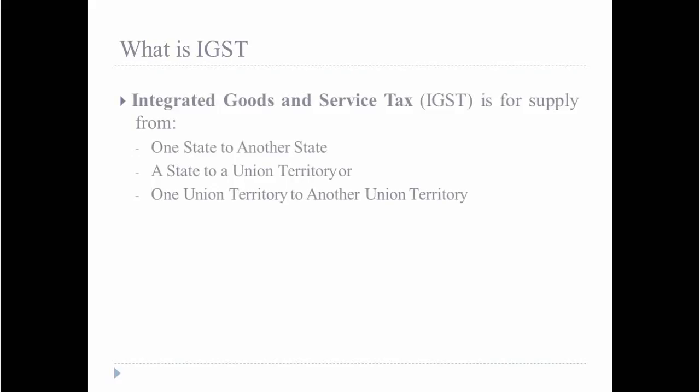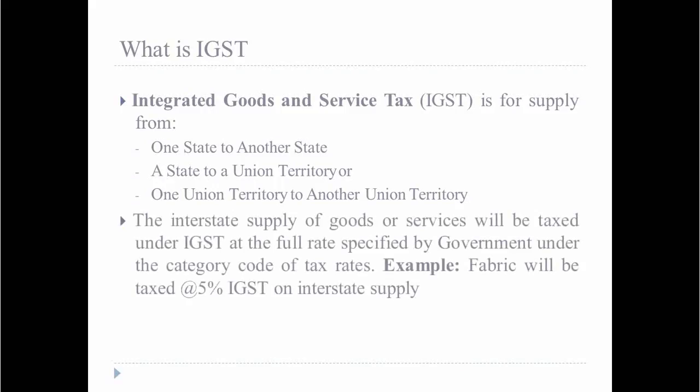Now understanding the IGST in depth. IGST is on supply from one state to another, a state to a union territory, and one union territory to another union territory. The interstate supply of goods or services will be taxed under GST at the full rate specified by government under the category code of tax rates. For example, fabric will be taxed at 5% IGST on interstate supply.